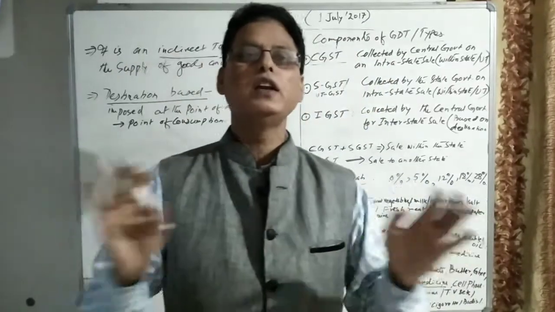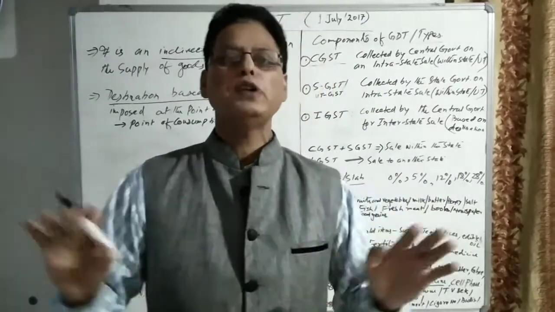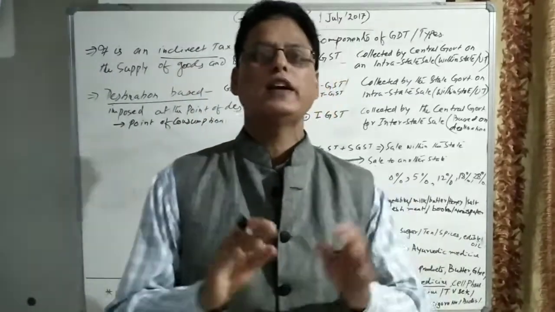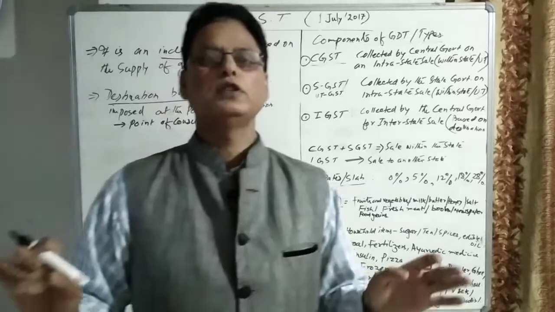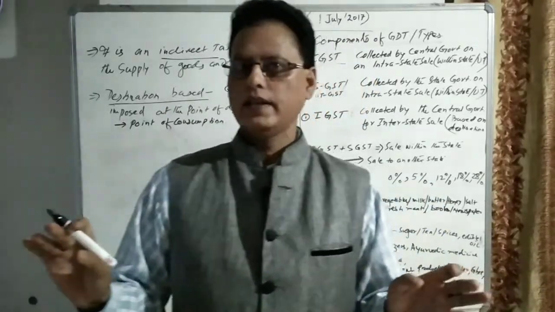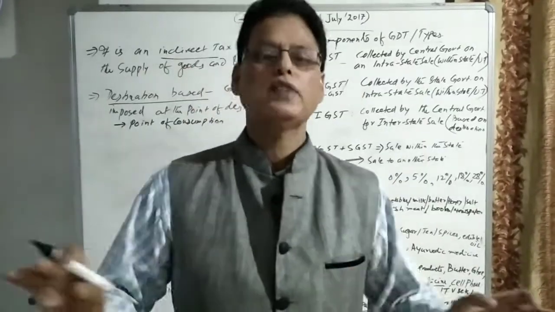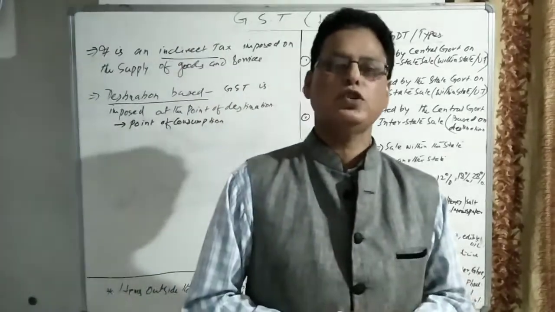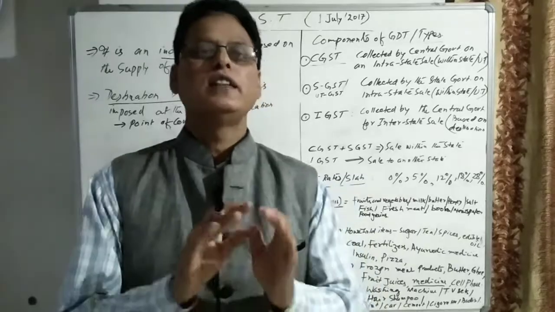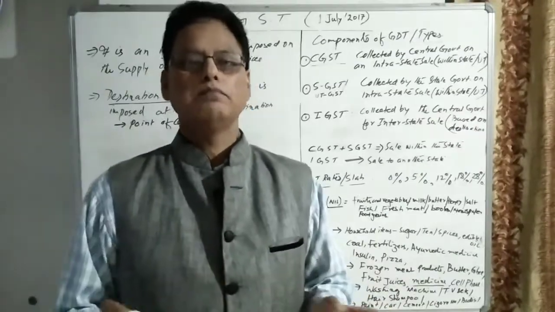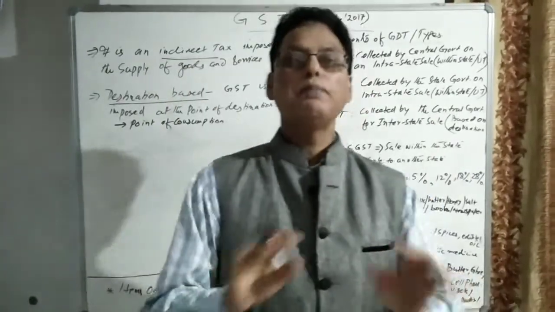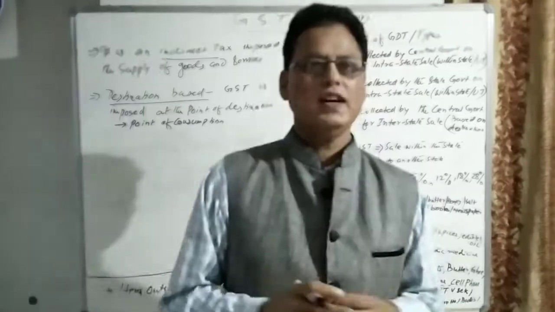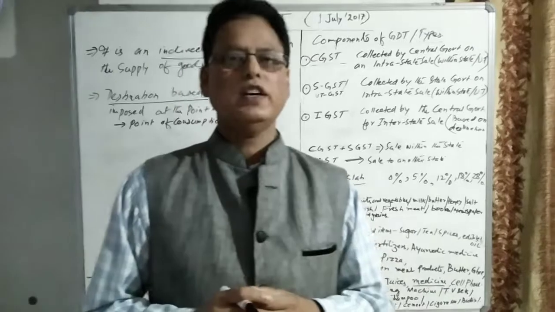They have been kept out of the purview of GST, and that is why the rate of petrol, diesel, and LPG differ from state to state. The electricity bill differs from state to state, because they have not been replaced by the GST. I think the concept of GST is clear to all of you. Okay, thank you.